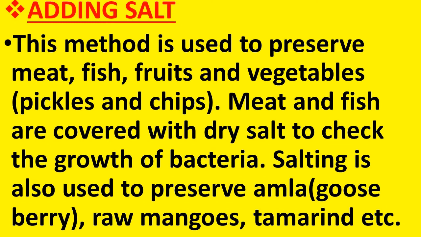Meat, fish, fruits and vegetables are preserved in the form of pickles and chips. Meat and fish can be covered with this salt to check the growth of bacteria. And salting is also used to preserve things like amla, that is fruits like amla, raw mangoes, tamarind, etc.